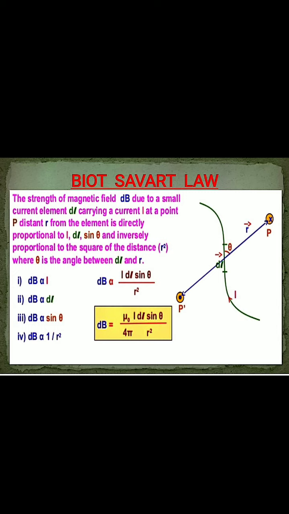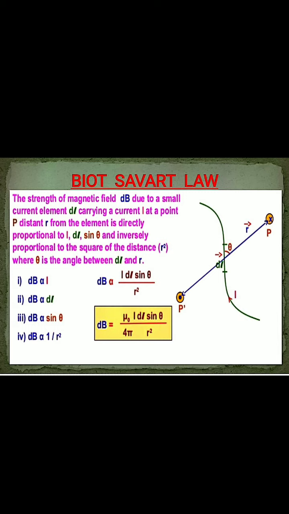If we assume that this field is made of contributions from different segments of a conductor, that means small parts of the conducting wire. If the length of the conducting wire is L, we consider a small length of the wire, dl. We studied in class 11 that this small segment of the conductor is called a current element. That means dl is called the current element, and it is a vector quantity, denoted by dl with the vector sign.